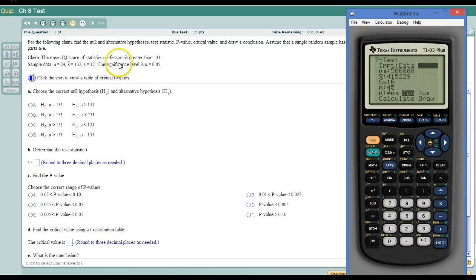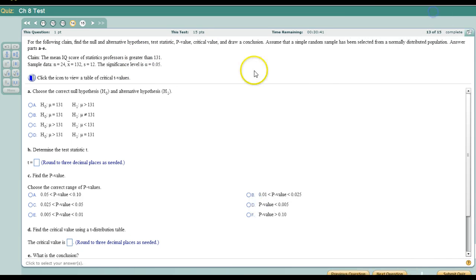Alright, and again they give me stats. So I'll set the test up. This is our setup. So we need equality in the null hypothesis, so it's not going to be C or D, it's going to be A or B. And it says greater than here, so that means it's going to be B. Oh, sorry, A. Right here, the greater than symbol.